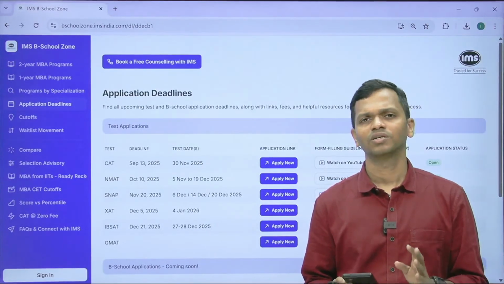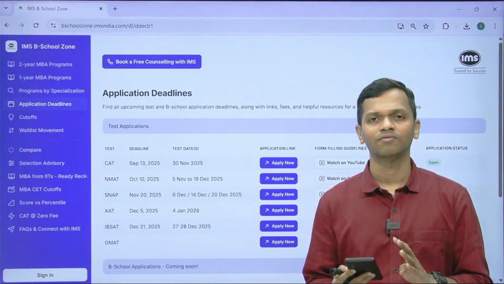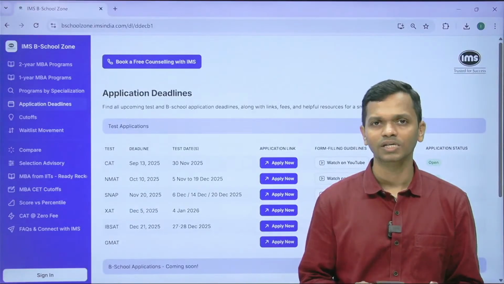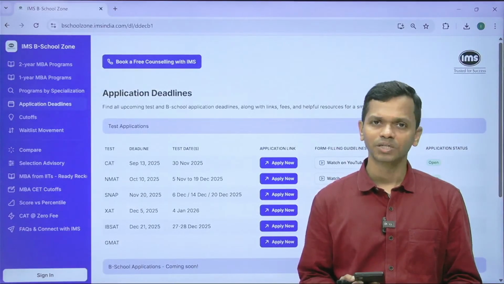But if you think that no, I'm confident enough, I have done different mock tests, I have taken NMAT earlier, so I know how it works, then even November is fine.